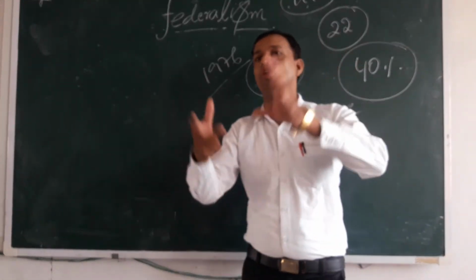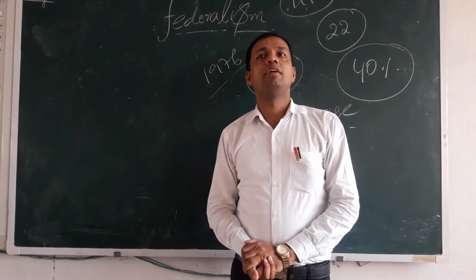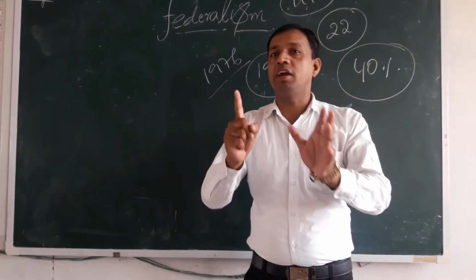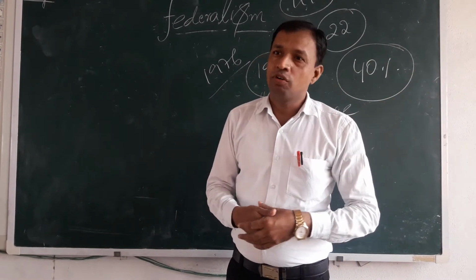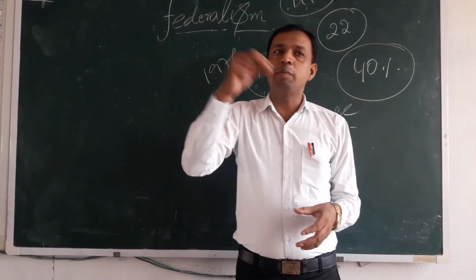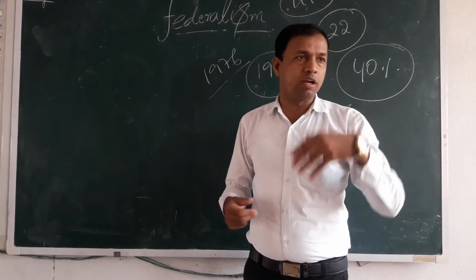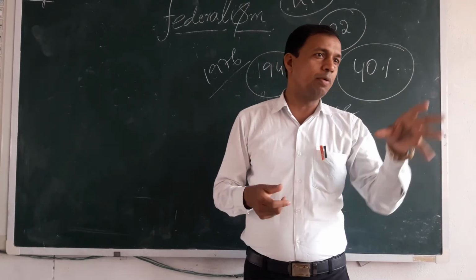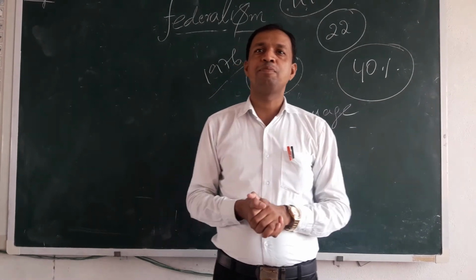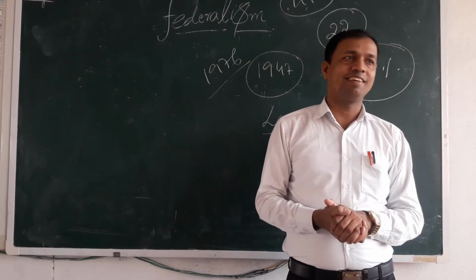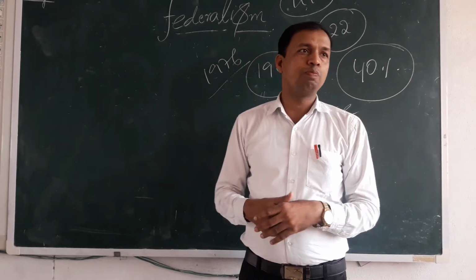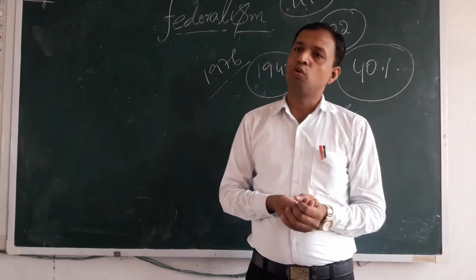Now what is coalition government? The situation where a single party doesn't get majority to form a government, it may try to get the majority with help of 2 or 3 parties to form the government, to come into the power. So that is known as coalition government. In Hindi we say Gathbandhan Sarkar. Okay, Gathbandhan, Mahagathbandhan, whatever may be, 2 or more parties coming together, that is known as coalition.